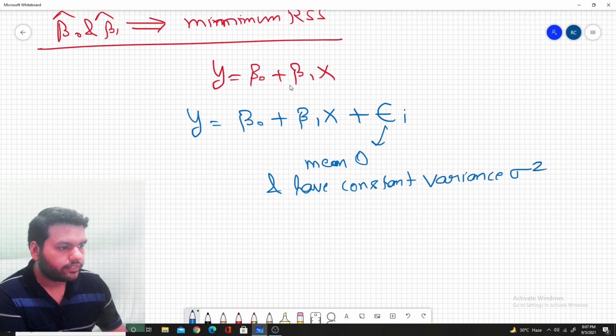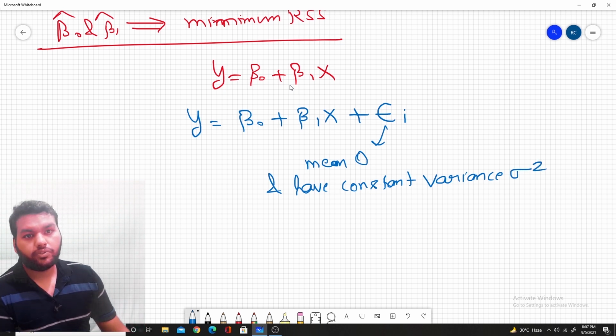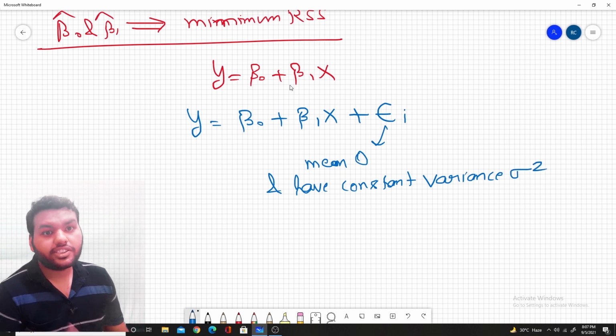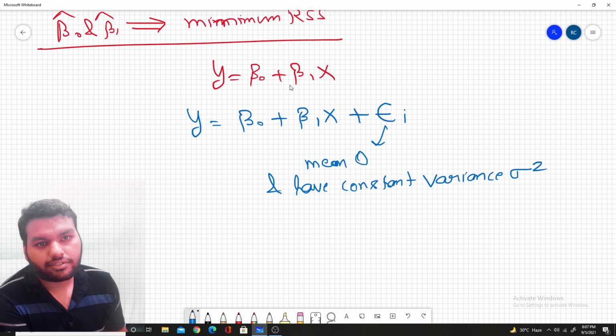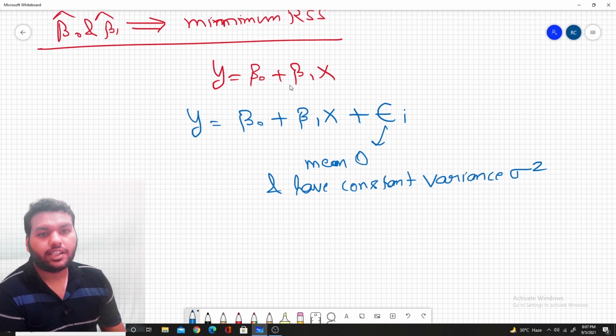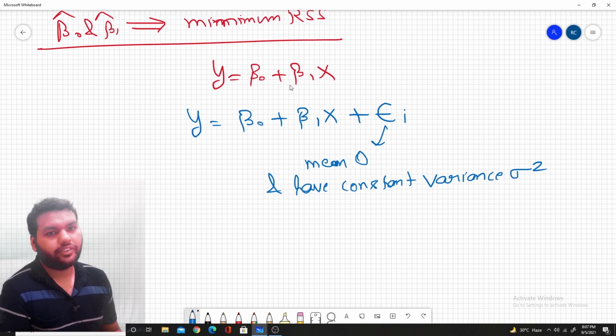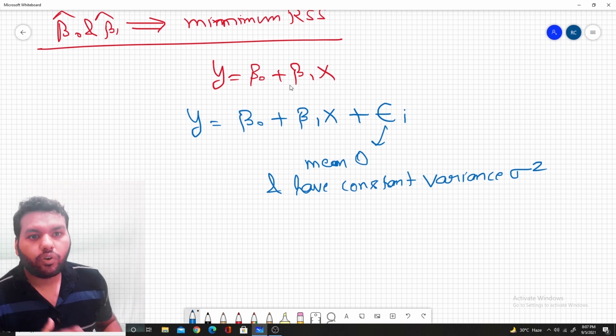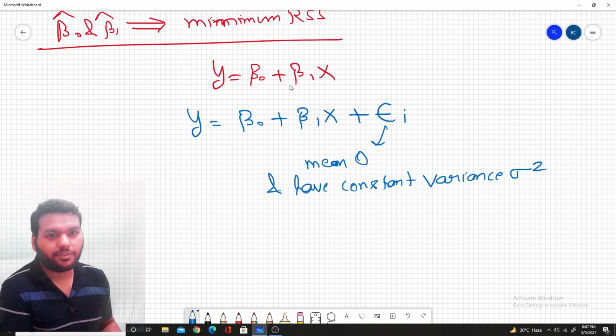sigma square. Now here is one of the most important questions which I faced in many interviews. They first ask what is the equation for the linear regression model. I go and tell y is equal to beta naught plus beta 1x plus epsilon. There is an error term, which has a mean 0 and a constant variance sigma square. More generally, we say the error term follows the normal distribution.